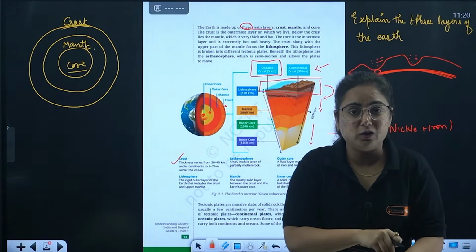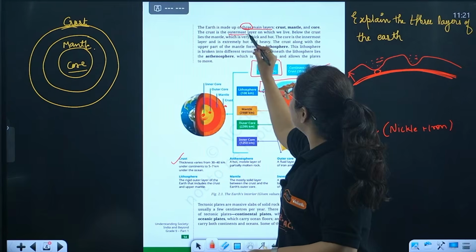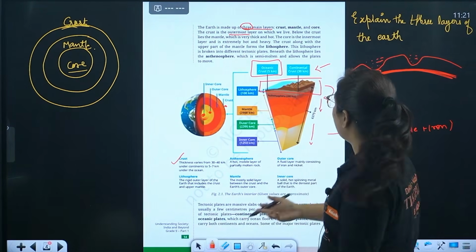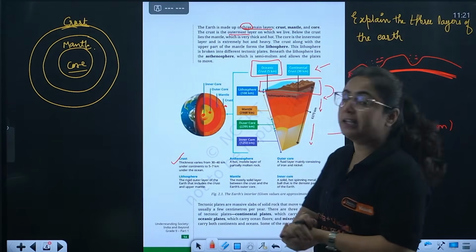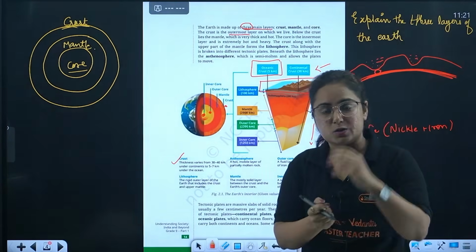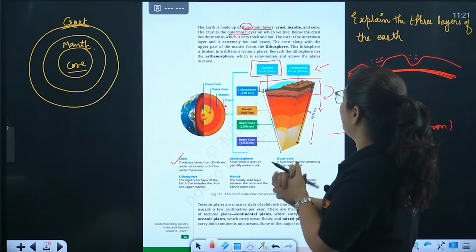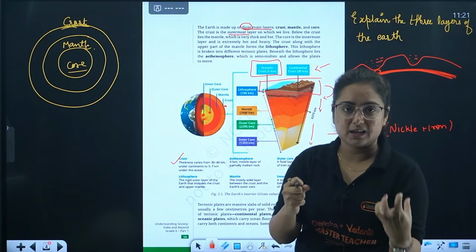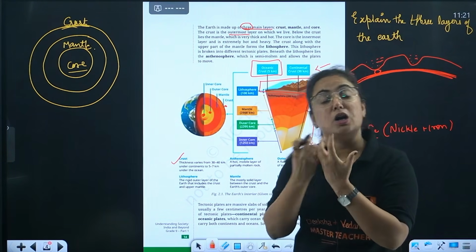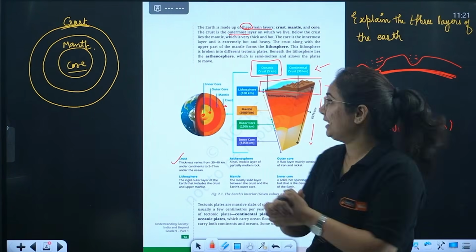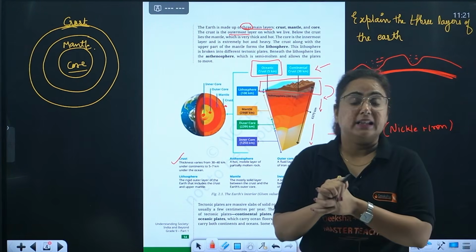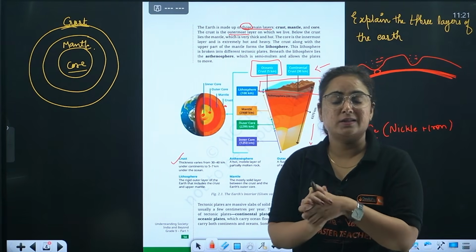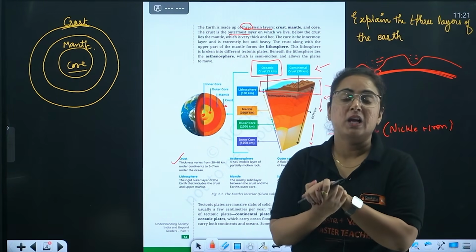What are you going to write on the crust? It is the outermost layer on which we live. Below the crust lies the mantle. However, the mantle is quite thick. When we are talking about the crust, it contains two types of landforms, oceanic crust as well as, beta, what? Continental crust, right? Getting my point? The next is about the mantle. It is the thickest layer and it is in some semi-molten state.